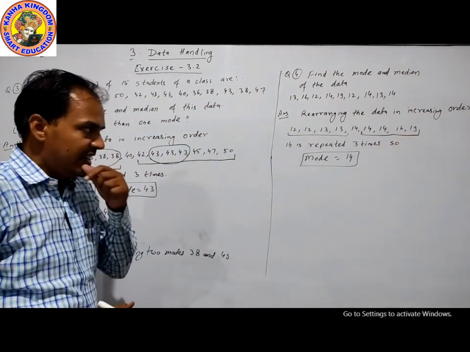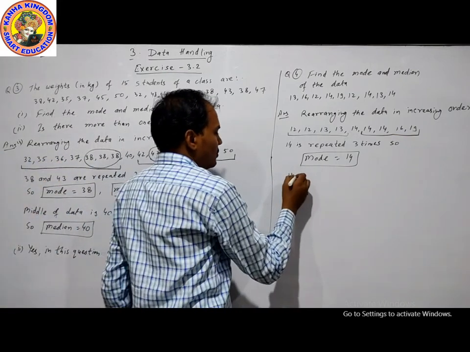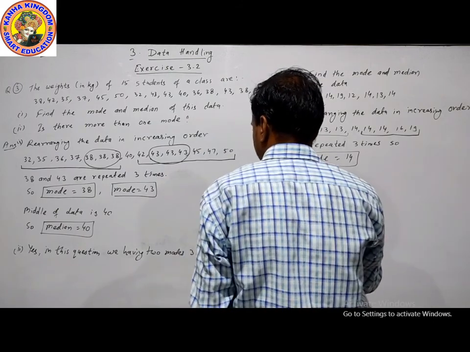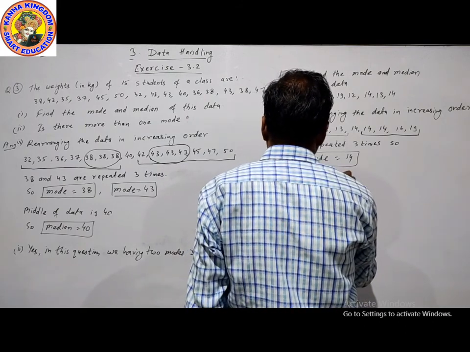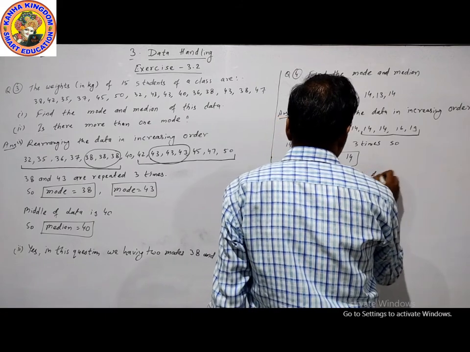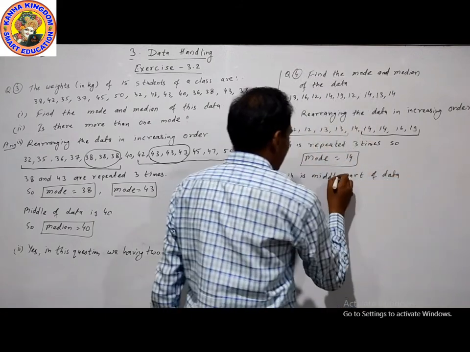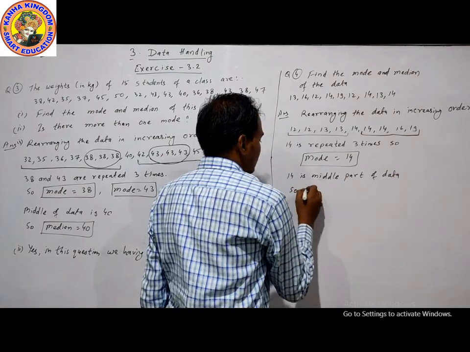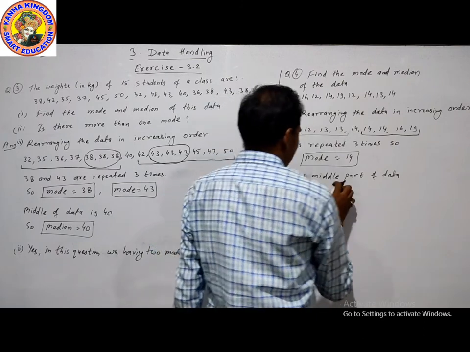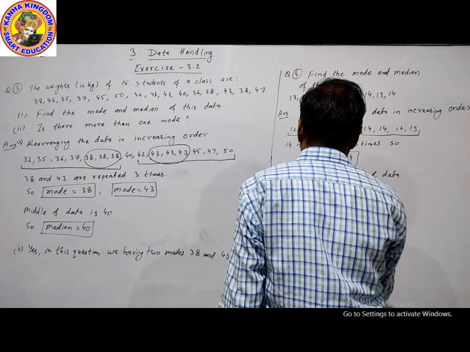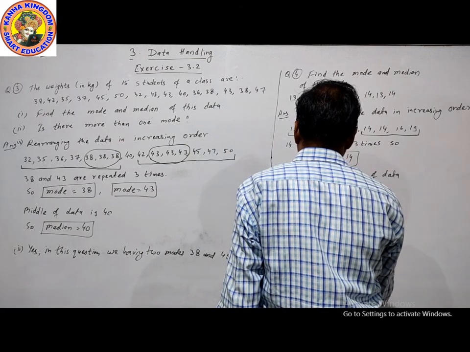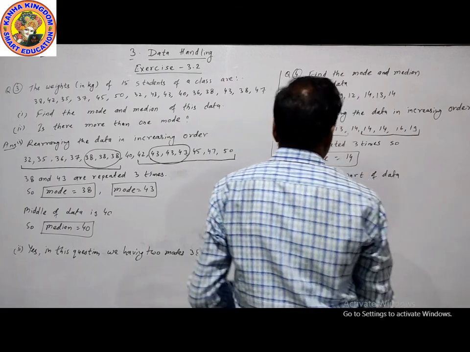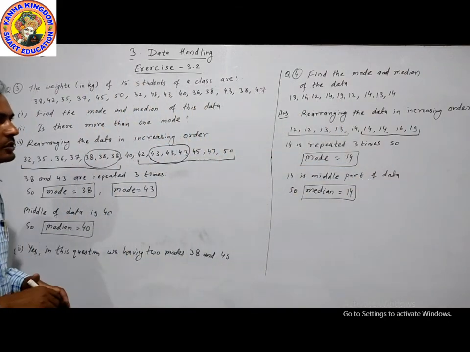Then 14 is the middle part of data, so median is 14.